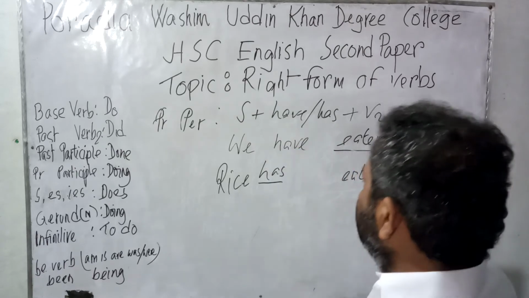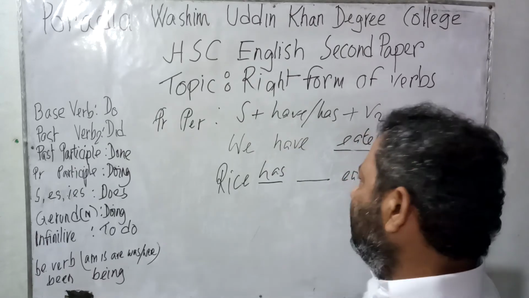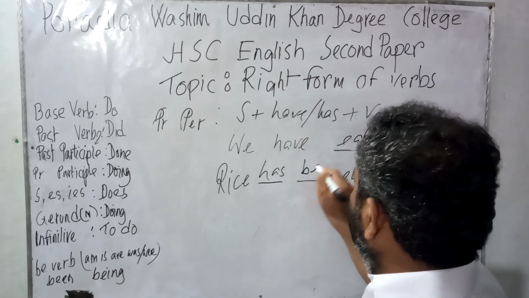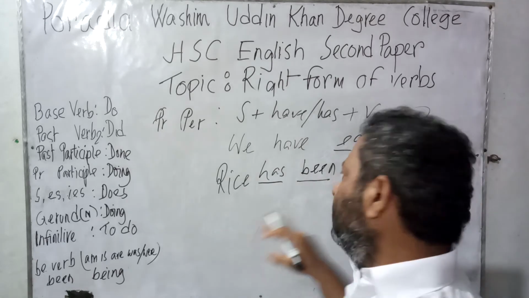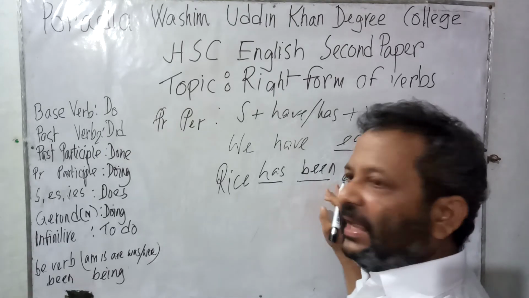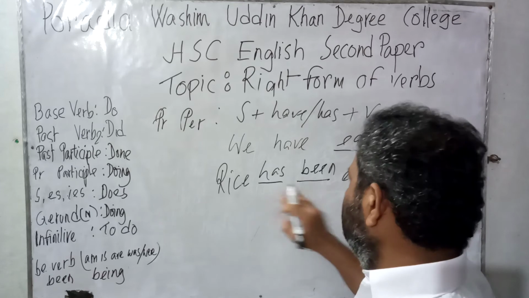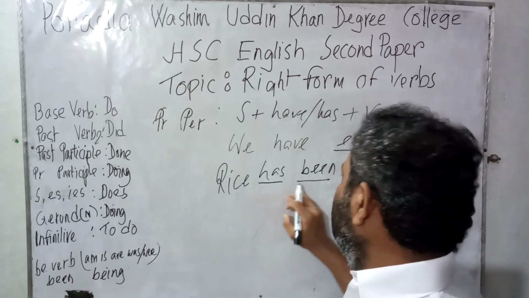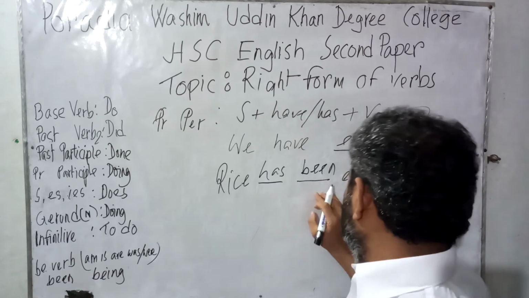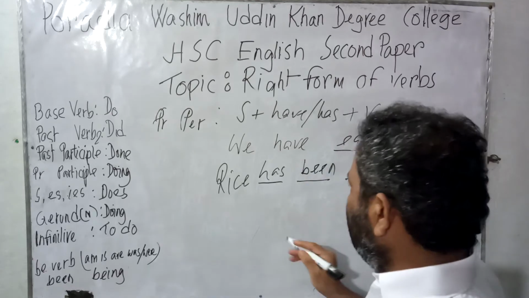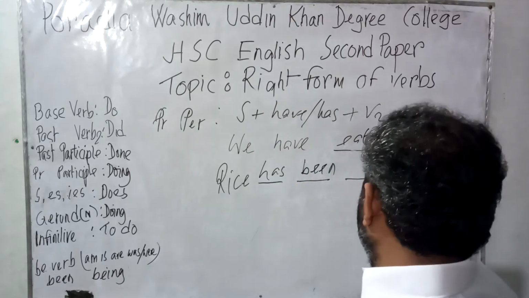Now if the place been is also kept blank, with has and eaten given, it would be been, because we know in the passive form have been or has been are used. So if the place is kept blank, rice has been dashed by me.